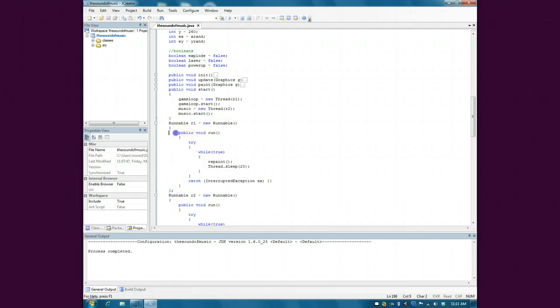In it you can have the run method, which runs the thread, and then you sleep the thread for, I did 20 milliseconds. And this thread, well, R1... What is the point of sleeping the thread? So that the other thread may run, I believe. But you have multi-threading here, right? Yes.